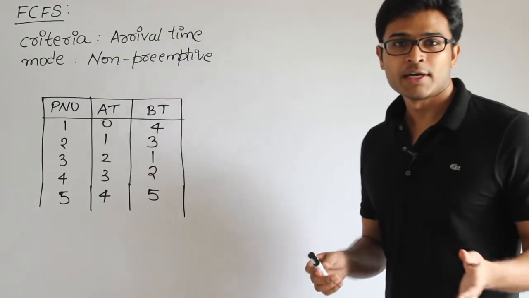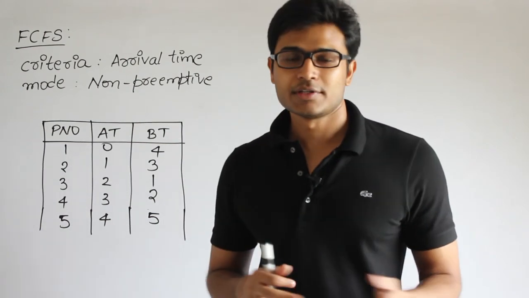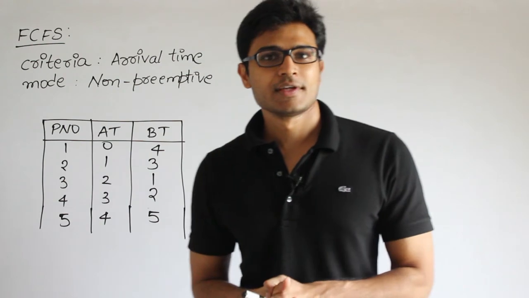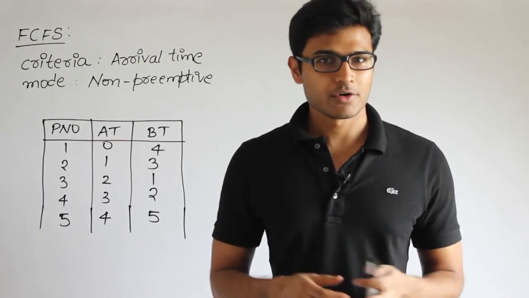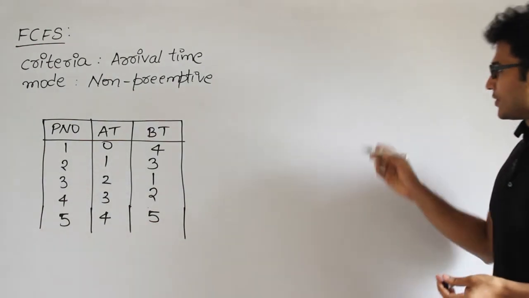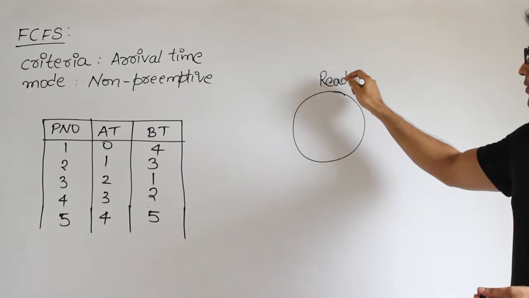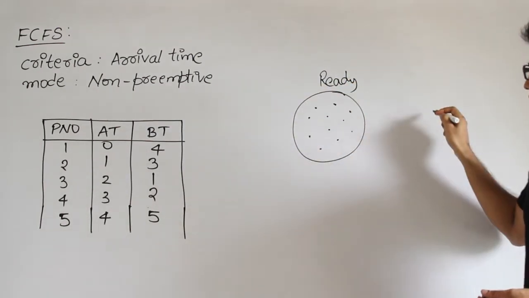Now we have many scheduling algorithms, out of which the basic and simplest one is first come first serve. Here the model is, we are going to pick up a job. We'll have lots of processes in the ready queue. In this pool of processes, there will be lots of them, and now there is one CPU.